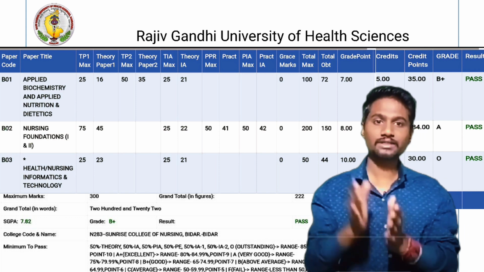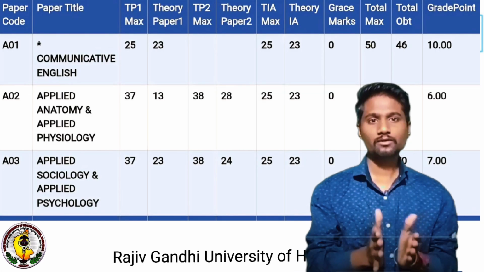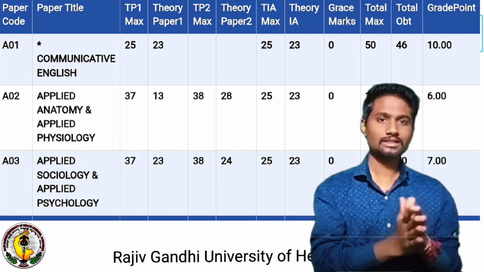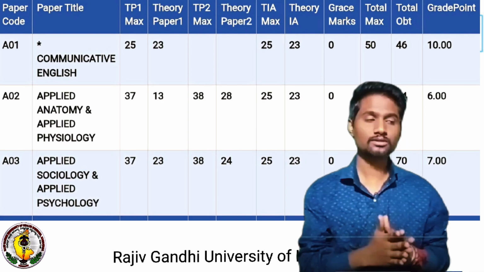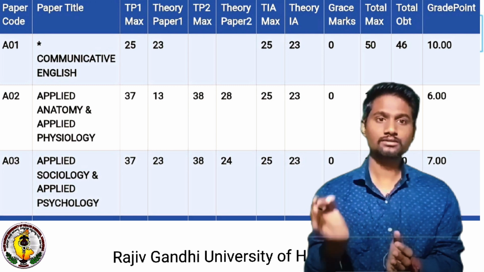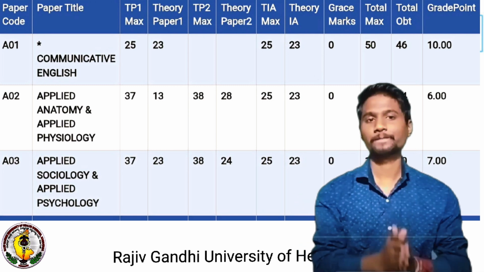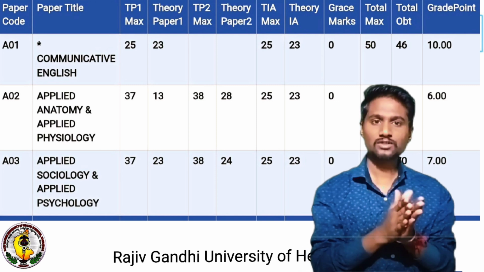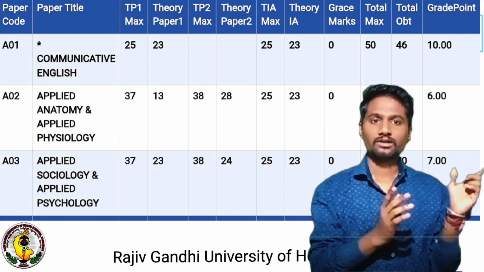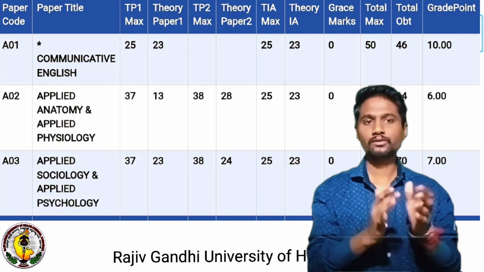So first of all, let's start with the first column, which is paper code. Paper code is the same as QP code, but it is not QP code. Paper code is a unique code which is assigned to a specific subject. So for the anatomy and physiology subject, this is the paper code. This is not important to discuss.